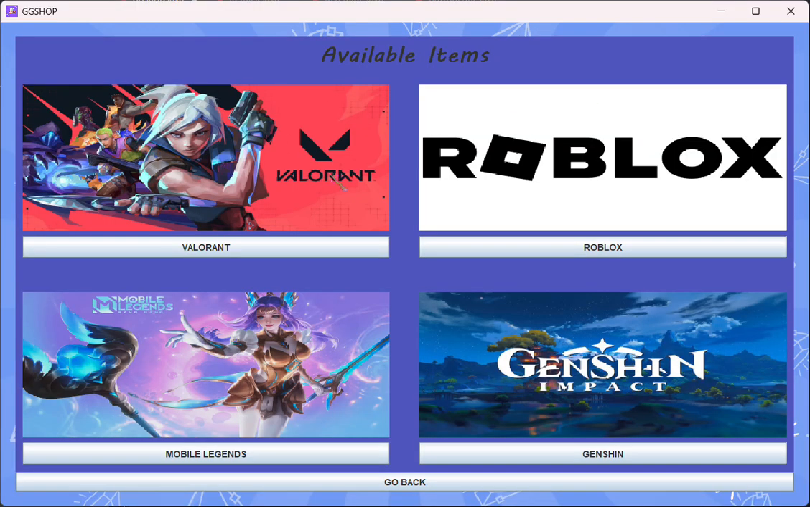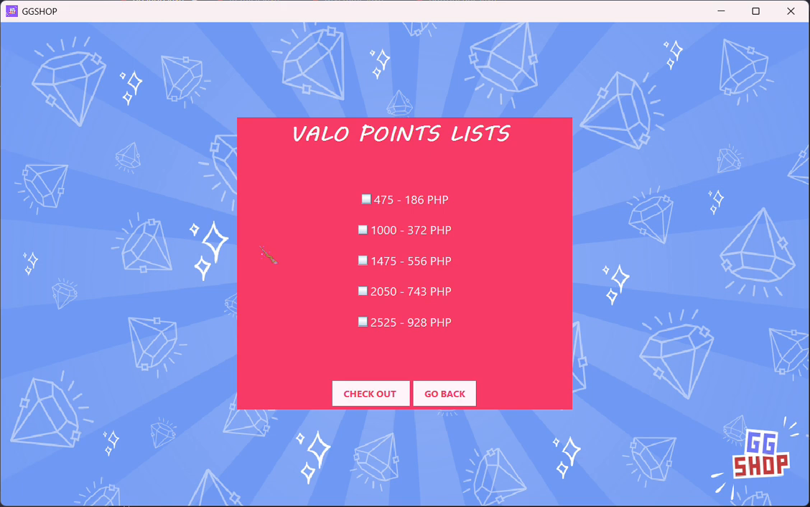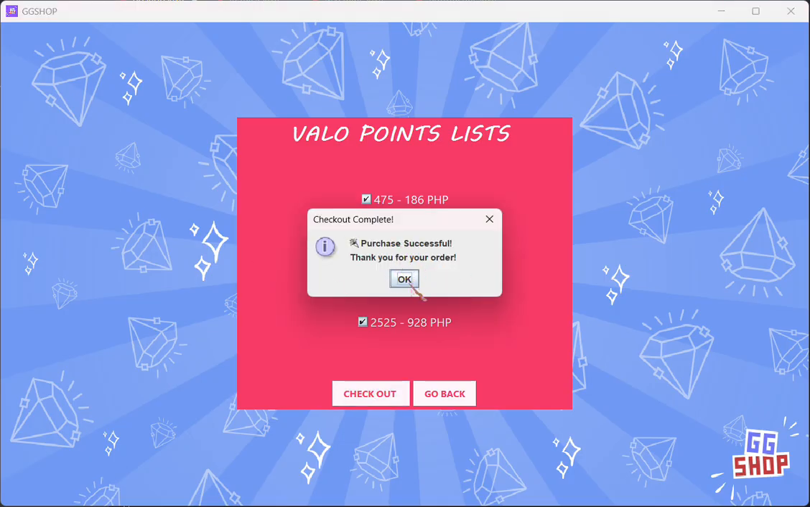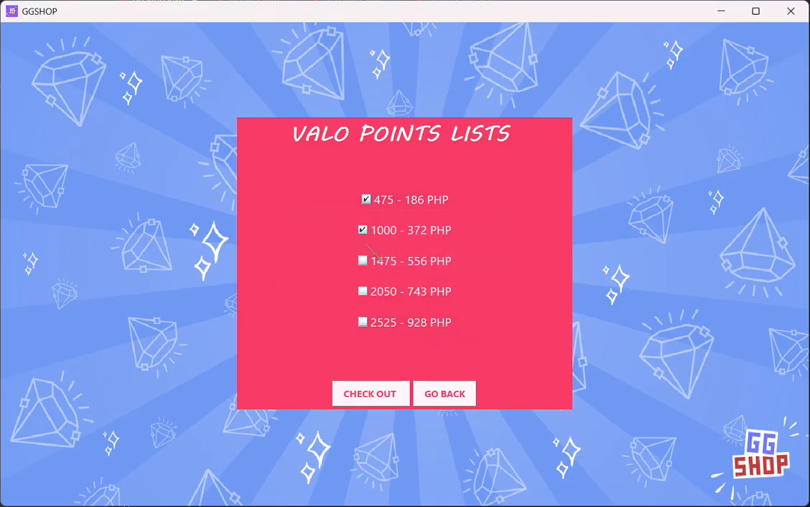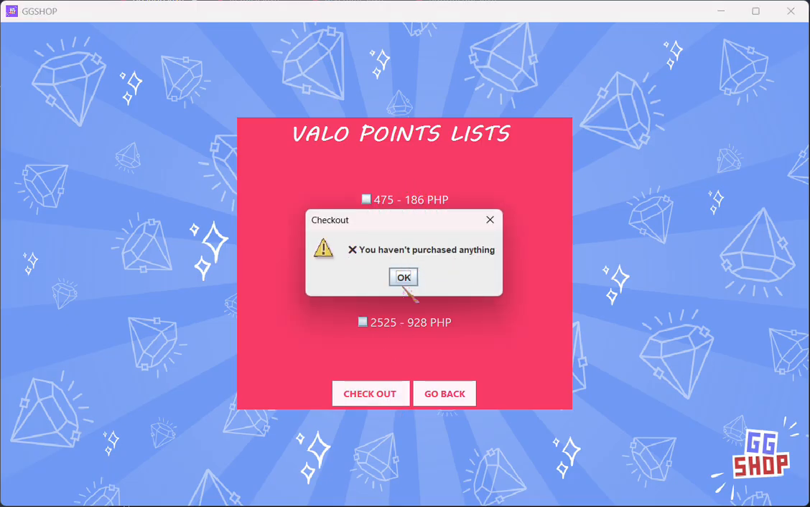These are all the available items that my shop sells, and one of them is Valorant, Roblox, Mobile Legends, and Genshin Impact. So if I go to Valorant, these are the Valo points that I sell, and if I check them all, it will say purchase successful. Thank you for your order. If I didn't check one of these, it will say you haven't purchased anything.